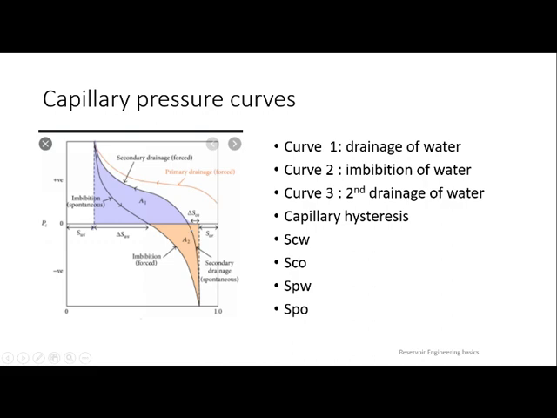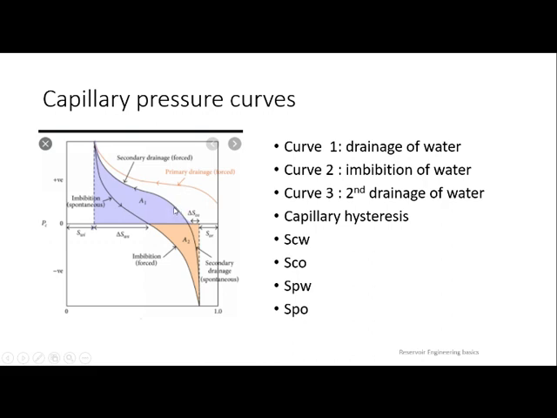After that, you need to apply additional pressure that will still displace water until you reach your connate water saturation. So curve 1 drainage of water, curve 2 imbibition of water, curve 3 second drainage of water.